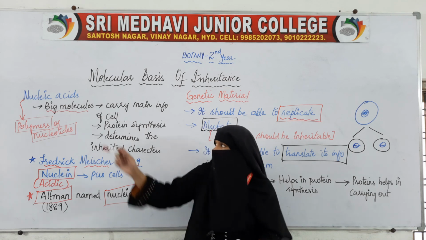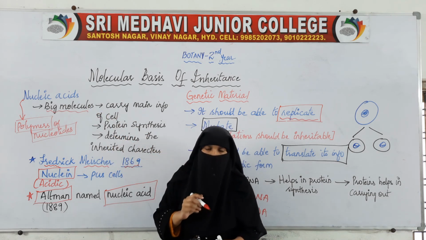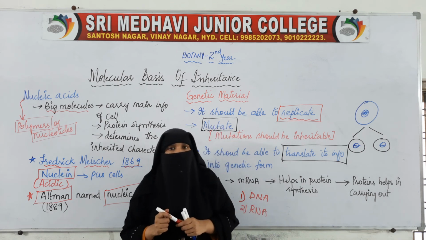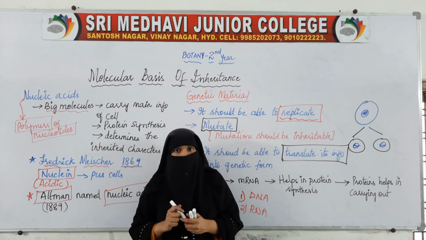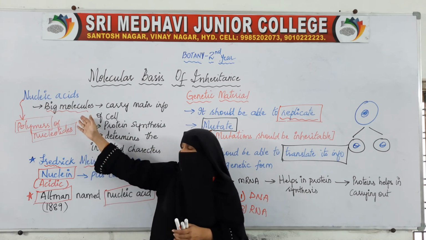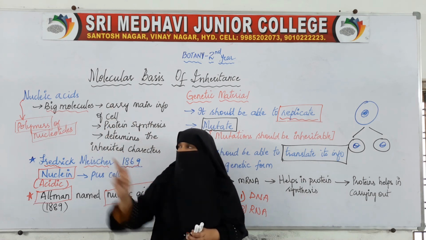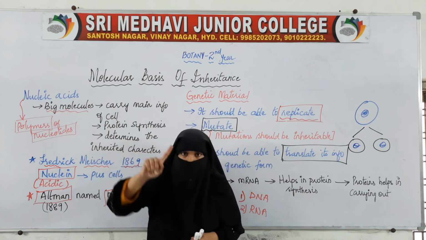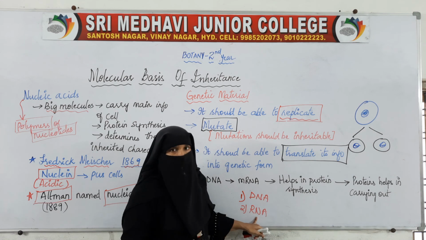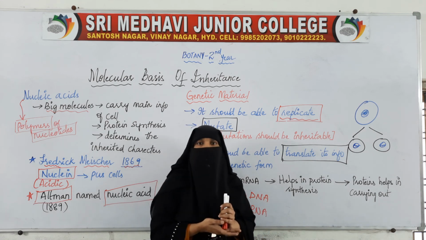We said nucleic acids are big molecules which carry the information of the cell, help in protein synthesis, and help in determining the inheritance of characters from parents to offspring. We will study in detail what a nucleic acid is in our next class.